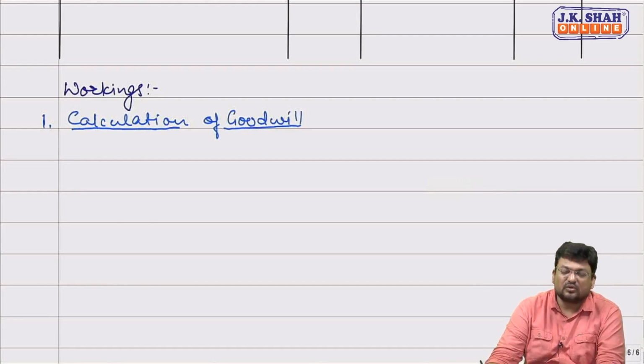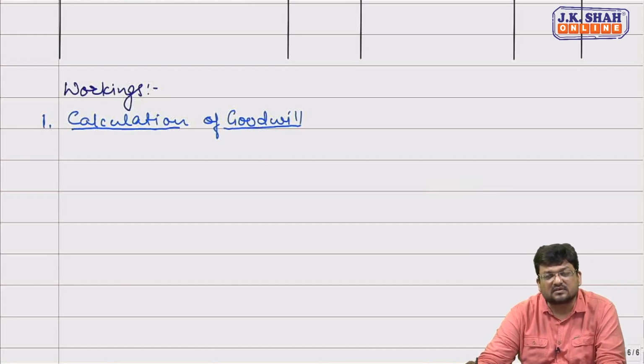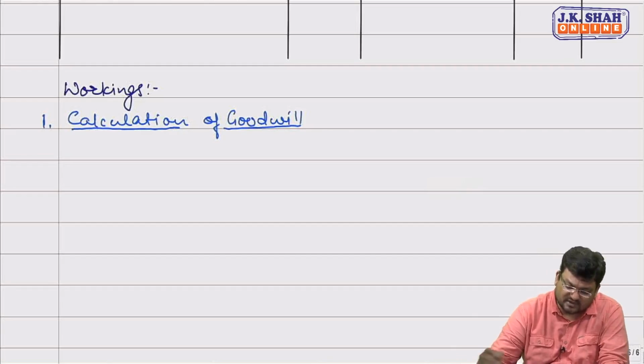Now we all know goodwill is to be calculated with the help of normal profit. Calculation of goodwill should not include any non-recurring items. So non-recurring items should be excluded from profits given. See, we are given profits for 3 years.